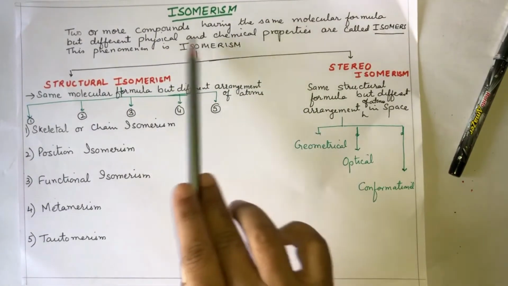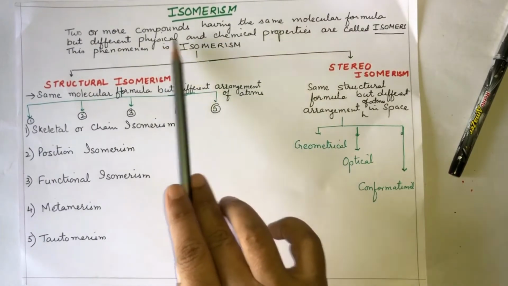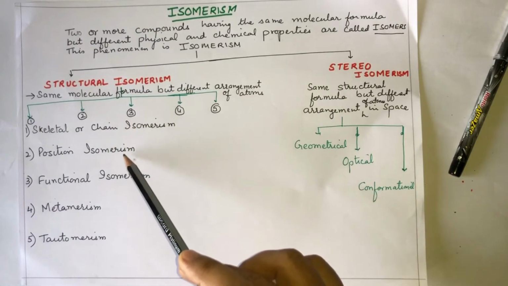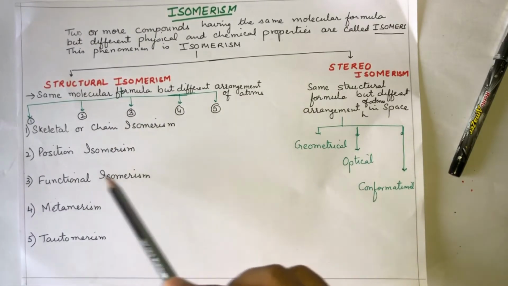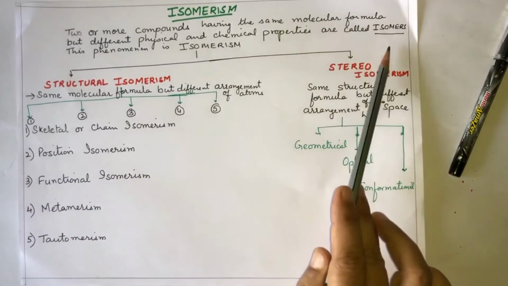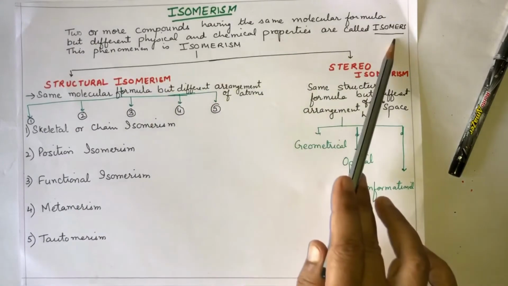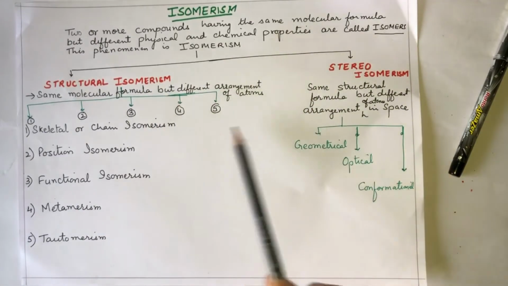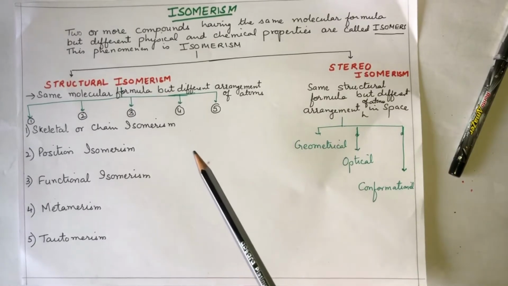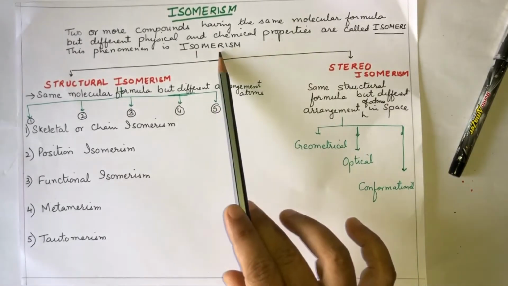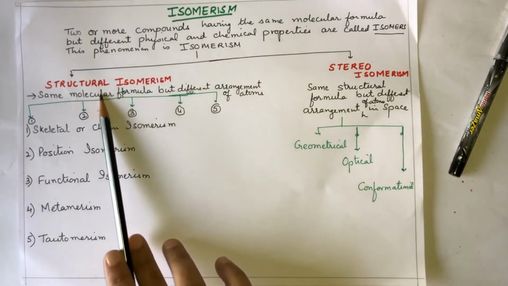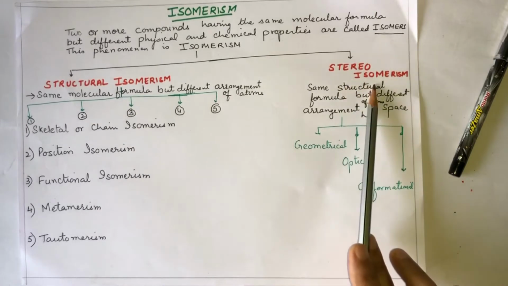Why do they have different physical and chemical properties? Because of a different arrangement of either carbon atoms, or a different arrangement of functional groups, or an interchange of functional groups. Whatever the reason, they have different physical and chemical properties. That is why they are called isomers, and this phenomenon of the same molecular formula existing in more than one form or compound is called isomerism. Basically, isomerism is of two types: structural isomerism and stereoisomerism.